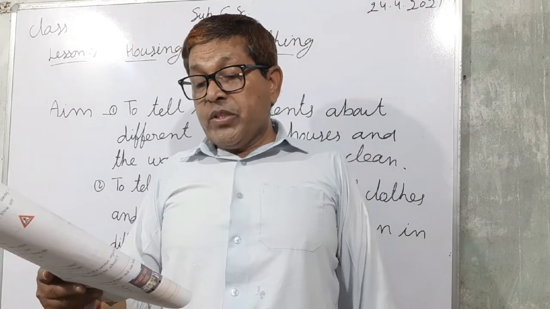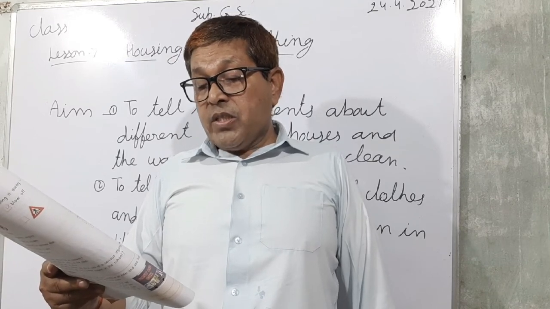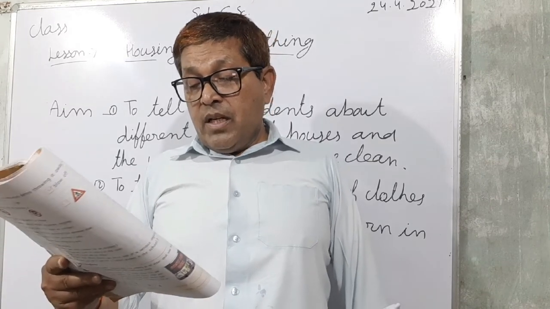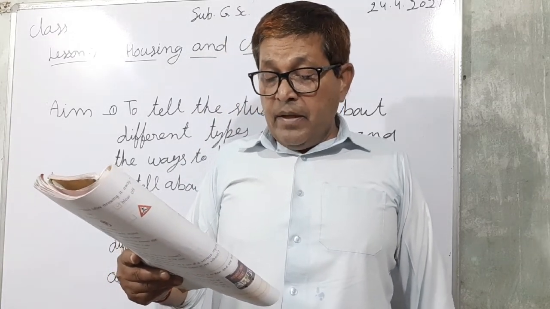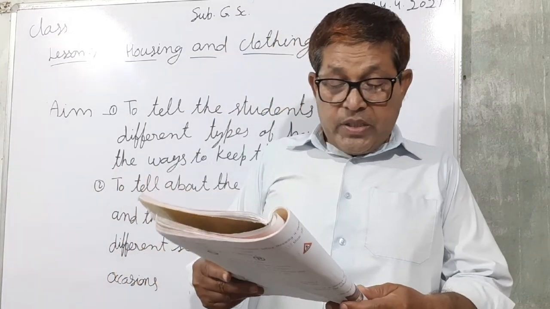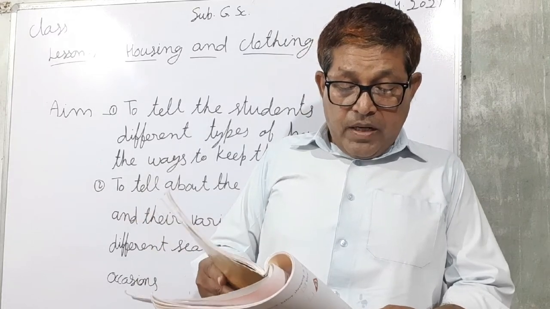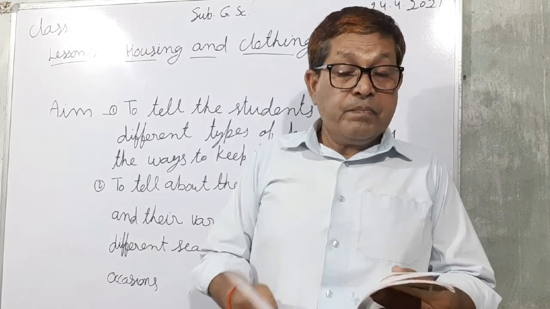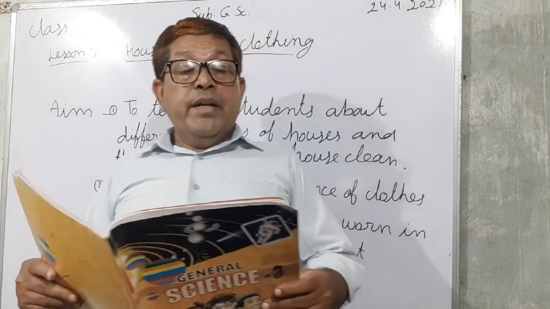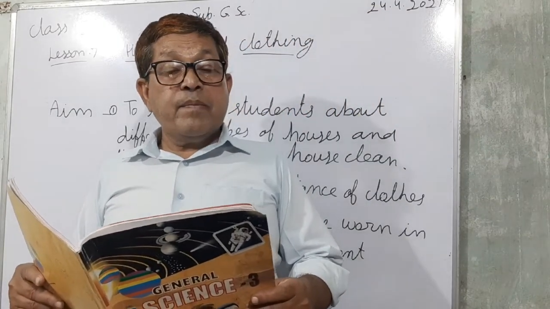Mesh doors and windows. A house should be kept clean so as to keep the harmful insects away. Mesh doors and windows can help a lot in this direction. And enough space.